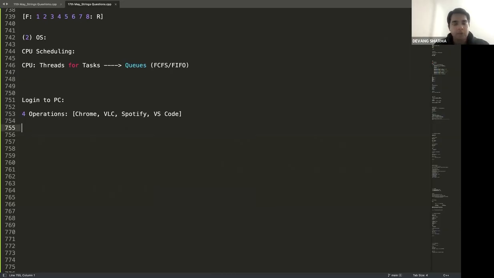Obviously, whenever you click something, there will be a process and thread associated with that. That process and thread will actually be in your CPU, which has RAM associated, and that's how that application will pop up. My question is, the user clicked Chrome first, then VLC, then Spotify, then VS Code. In which order does the user want these applications to open?